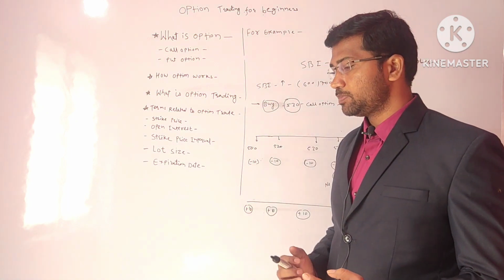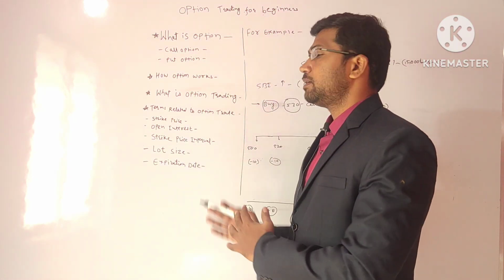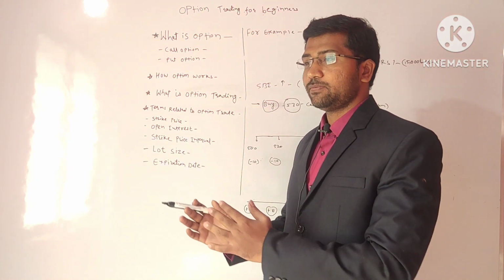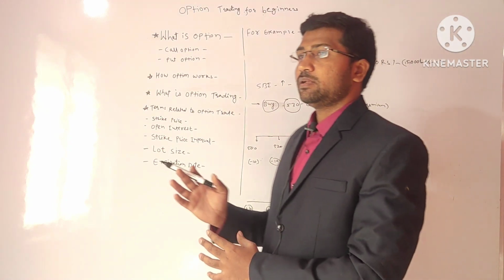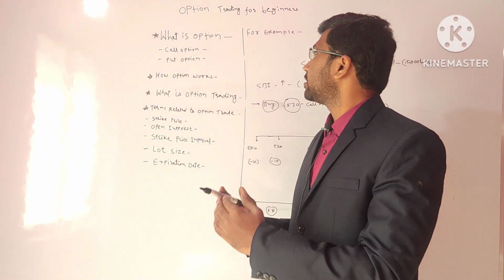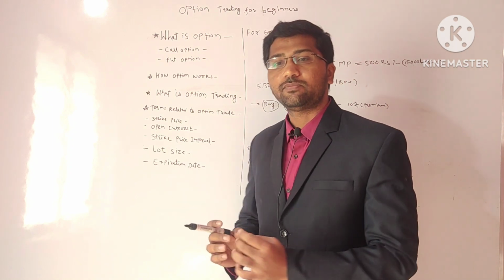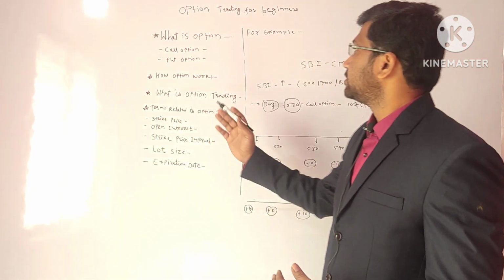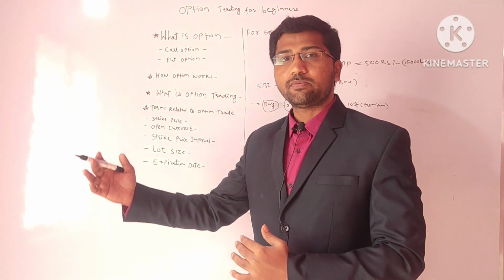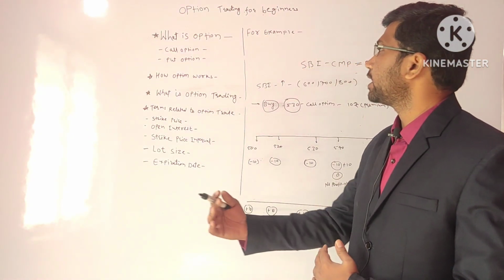So in the call option, let's take an example. If you want to buy at a certain threshold price, in the call option you are able to buy the securities for a predetermined time period, according to your agreement.